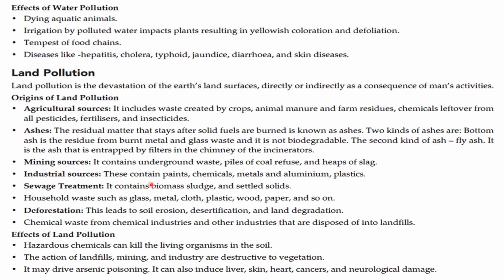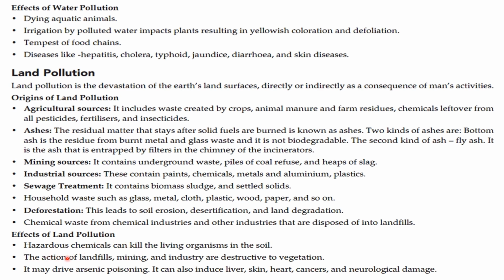Industrial source. These contain paint, chemical, metal and aluminum, pesticide. Sewage treatment. It contains biomass, sludge and settled solids. Household waste such as glass, metal, cloth, plastic, wood, paper, and so on. Deforestation. This leads to soil erosion, desertification, and land degradation. Chemical waste from chemical industry and other industries is deposited into landfills.